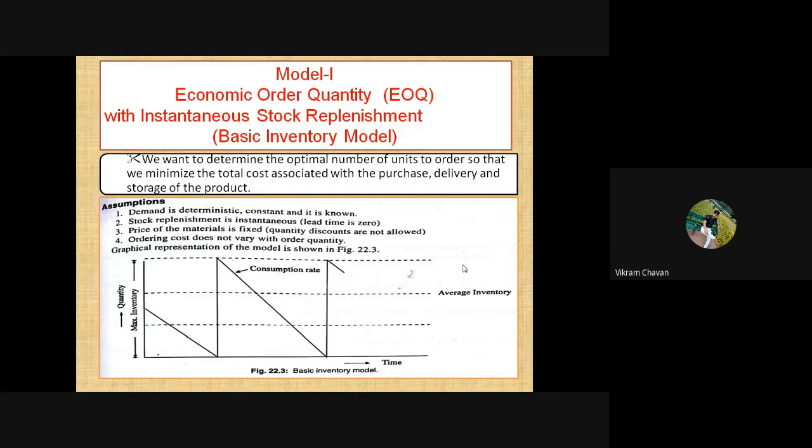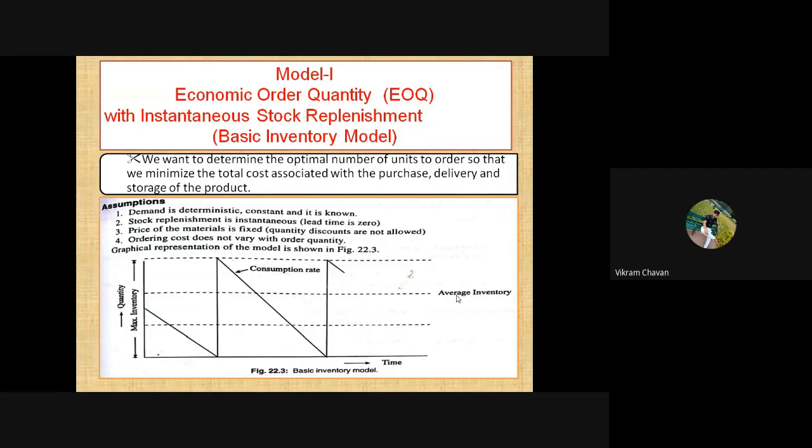So now we know the maximum inventory level and the minimum inventory level. So our first outcome is the average inventory level. On the basis of maximum quantity and minimum quantity, we can find out the average quantity of an inventory. That will be useful to find out the average annual cost on the inventory.